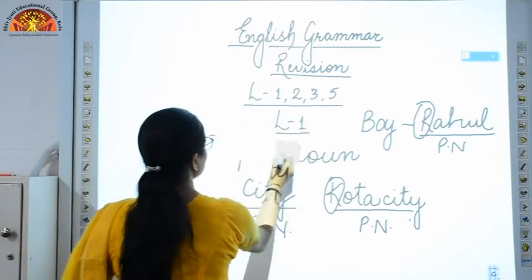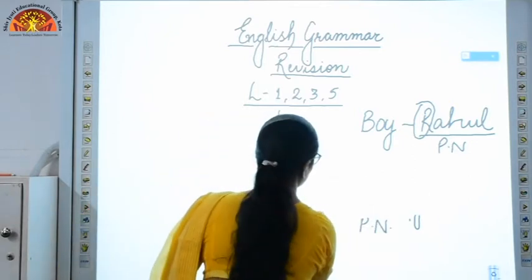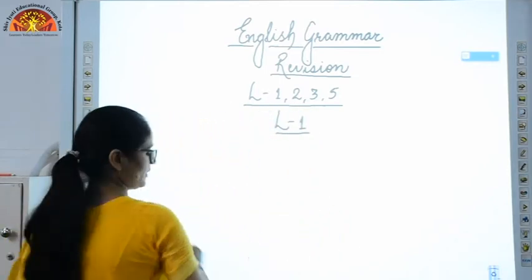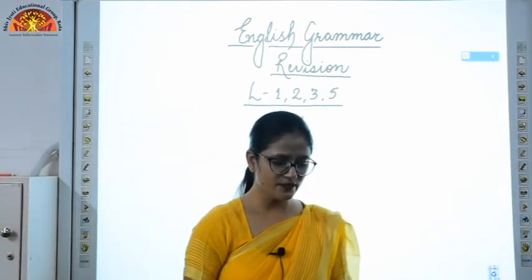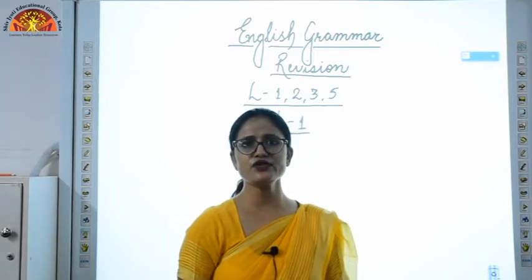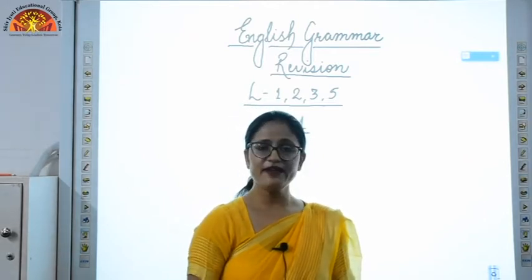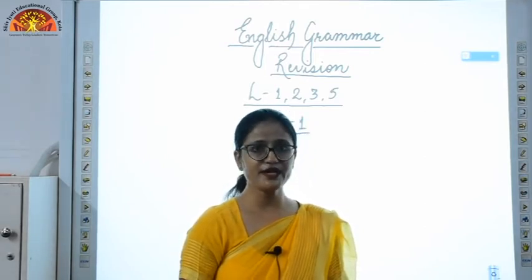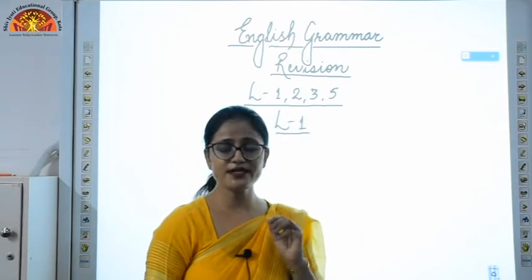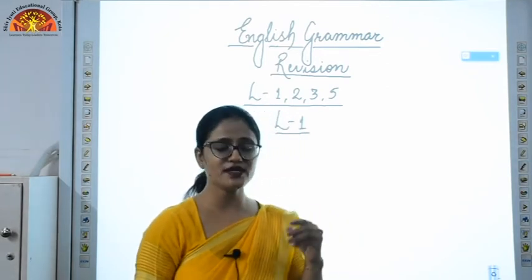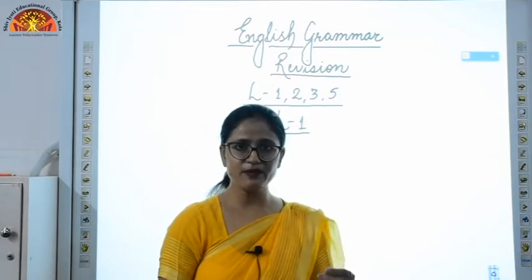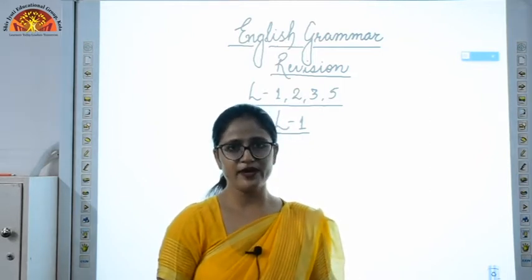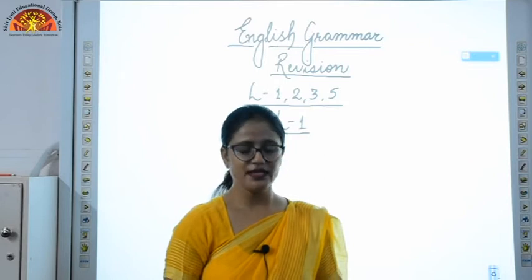Okay. Now let's see exercise number C. What is there in exercise number C? In exercise number C, you have to circle the proper nouns in the following sentences. My very first sentence is, Asif lives in Kolkata near Howrah Bridge. Now, you can see there are three proper nouns. How can I say there are three proper nouns? Because there is the name of a person and the names of places: Asif, Kolkata and Howrah Bridge. So these are the three proper nouns in the sentence.